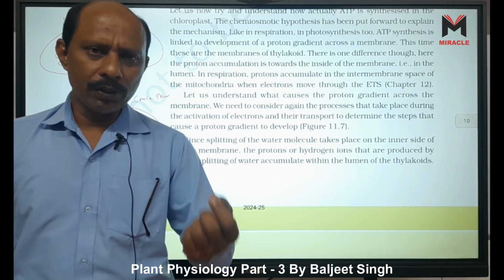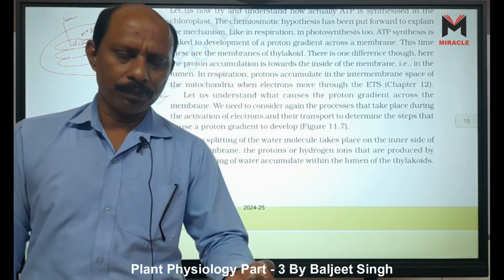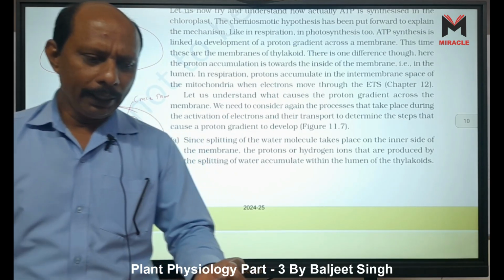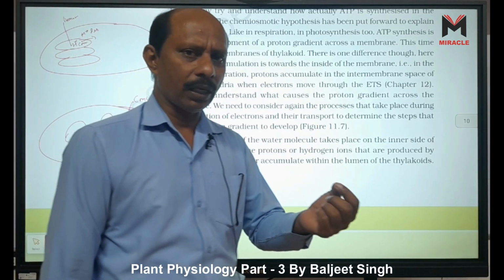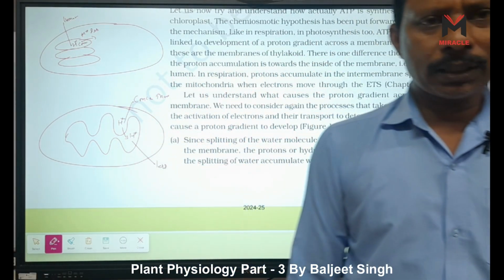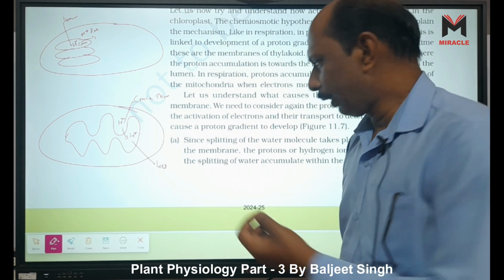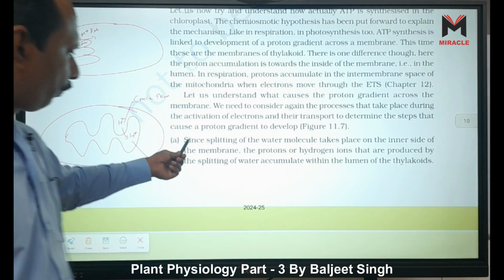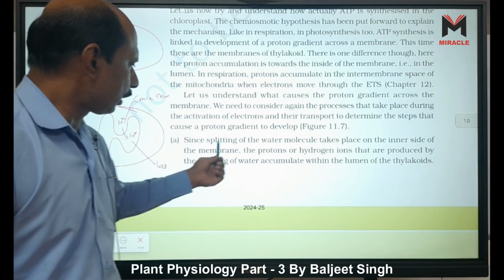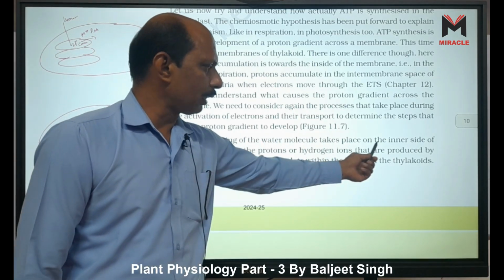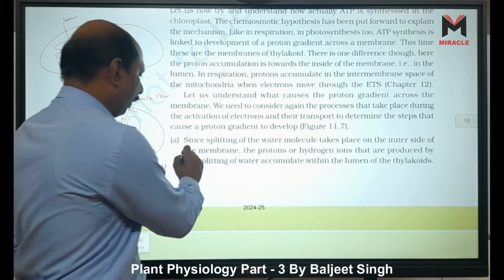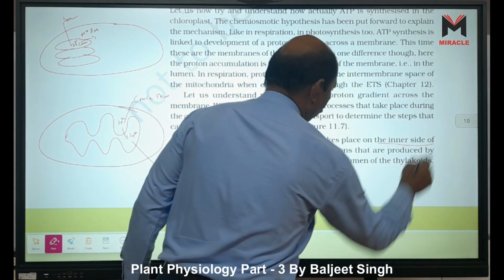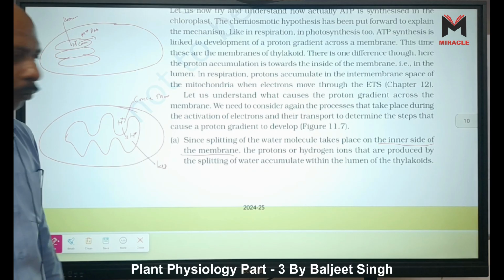Second, when the electron transport system is there, what happens? The electron which comes from this hydrolysis is transported to the first electron acceptor. Who is the first electron acceptor? It is pheophytin. First we read this and then I will explain everything. See, the first step I already told you: splitting of the water molecule takes place on the inner side of the membrane, that is, inside the lumen.